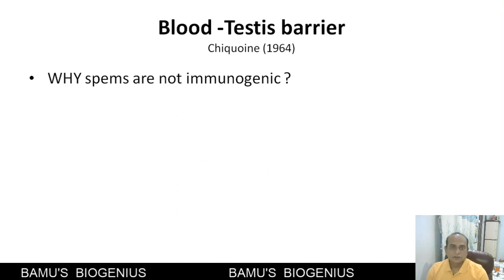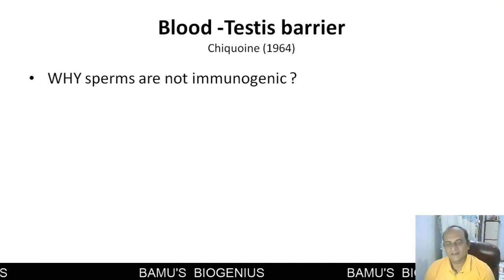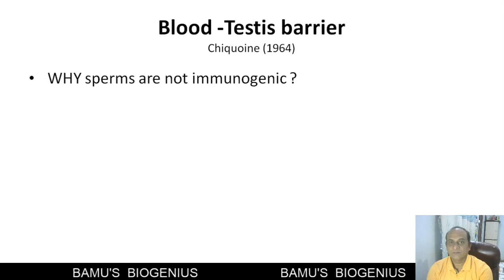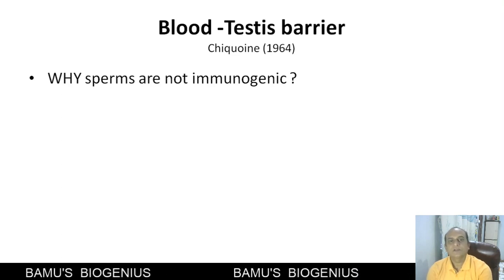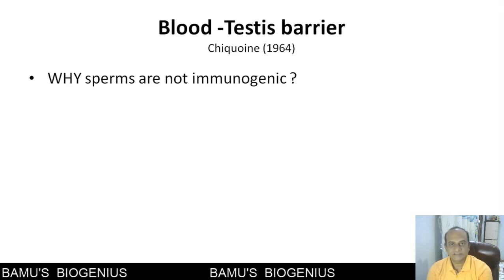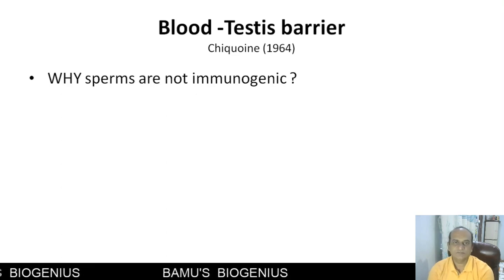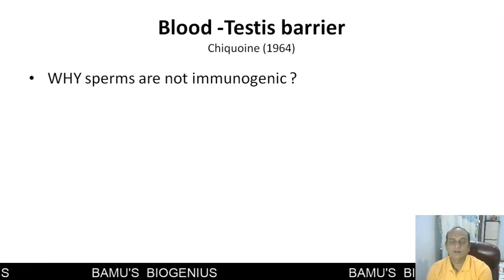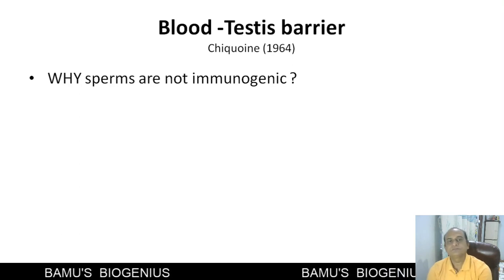Then the blood testis barrier. As I have told you, there is a kind of barrier called the blood testis barrier present in the seminiferous tubule. That is due to the tight junctions in between the Sertoli cells, and it prevents the entry of blood inside the seminiferous tubules, or you can say inside the lumen or adluminal compartment of the seminiferous tubule.